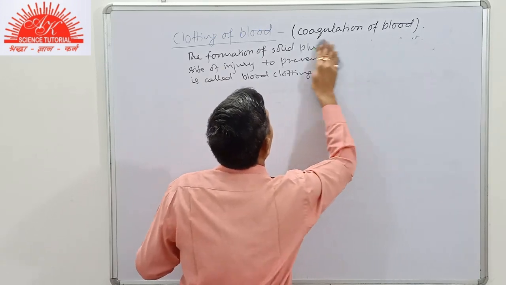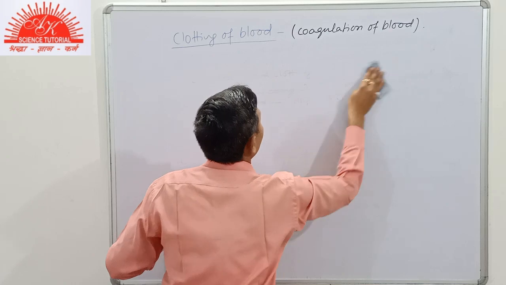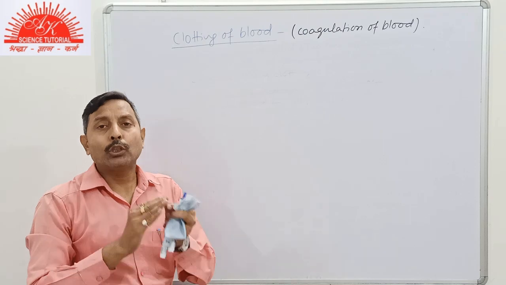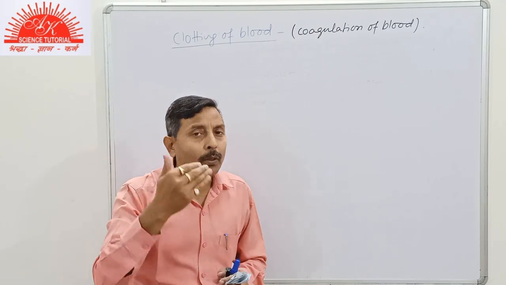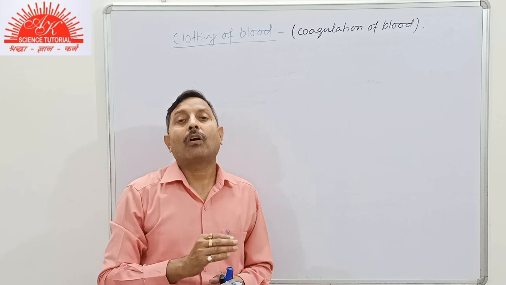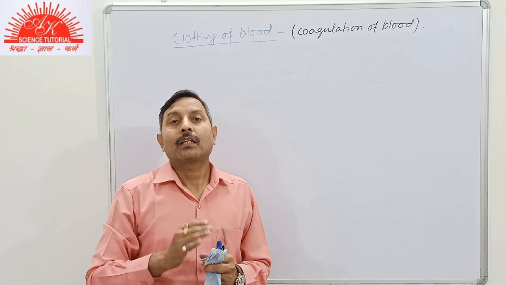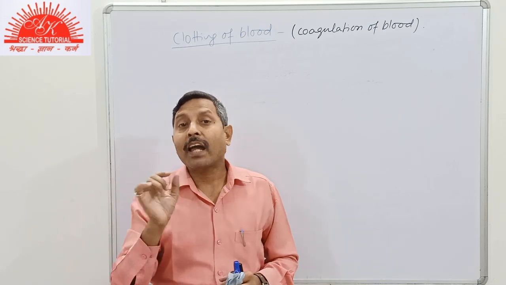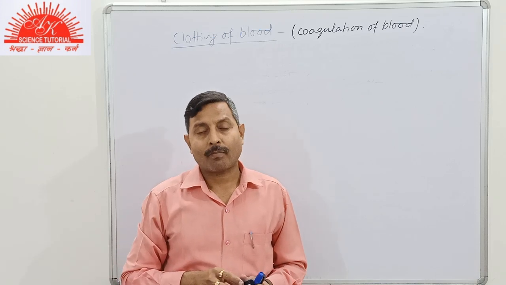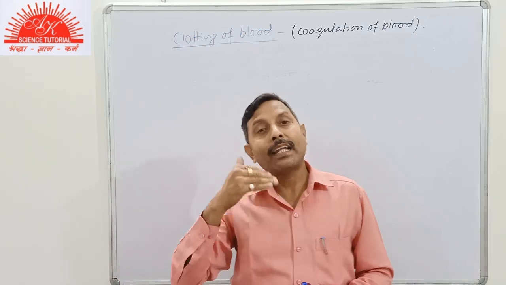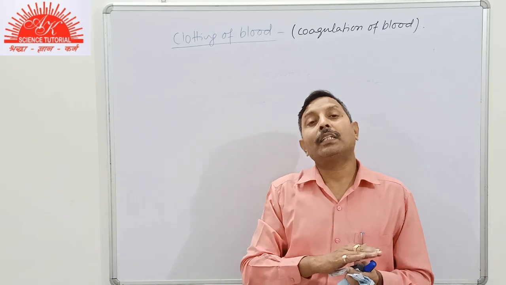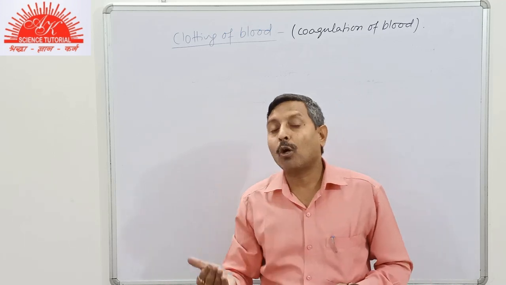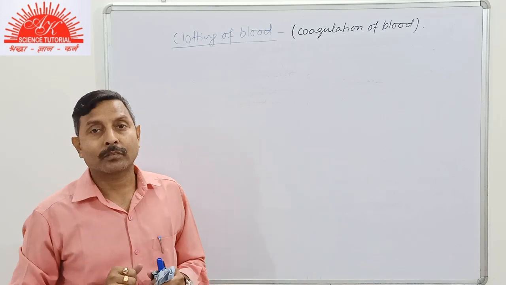Now we see how this mechanism takes place. At the site of injury, the injured blood platelets start to produce a chemical substance called thrombokinase, thromboplastin. It is also known as Stuart factor or factor X. This chemical acts as an enzyme catalyst, and in the presence of calcium ion, it converts inactive prothrombin into active thrombin.